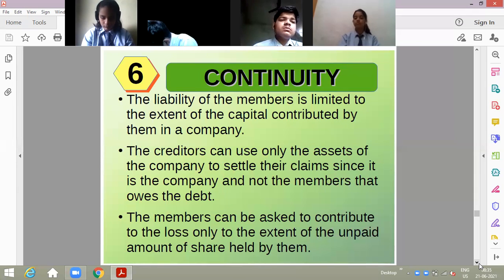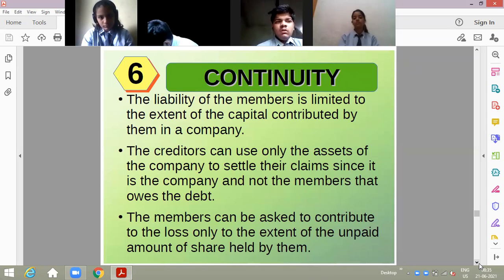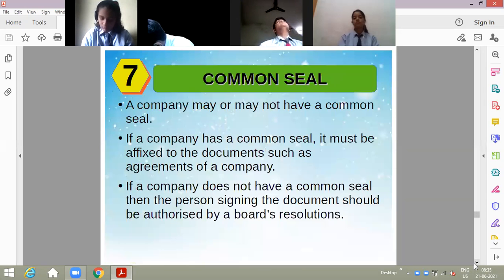The continuity of the company is not being hindered or made a problem by any member of the company, because the continuity lies in the hands of the company itself. Members may come, members may go, members may increase, members may decrease, but it is not going to affect the continuity of the business. The continuity would be running as long as the company wants or the law wants.